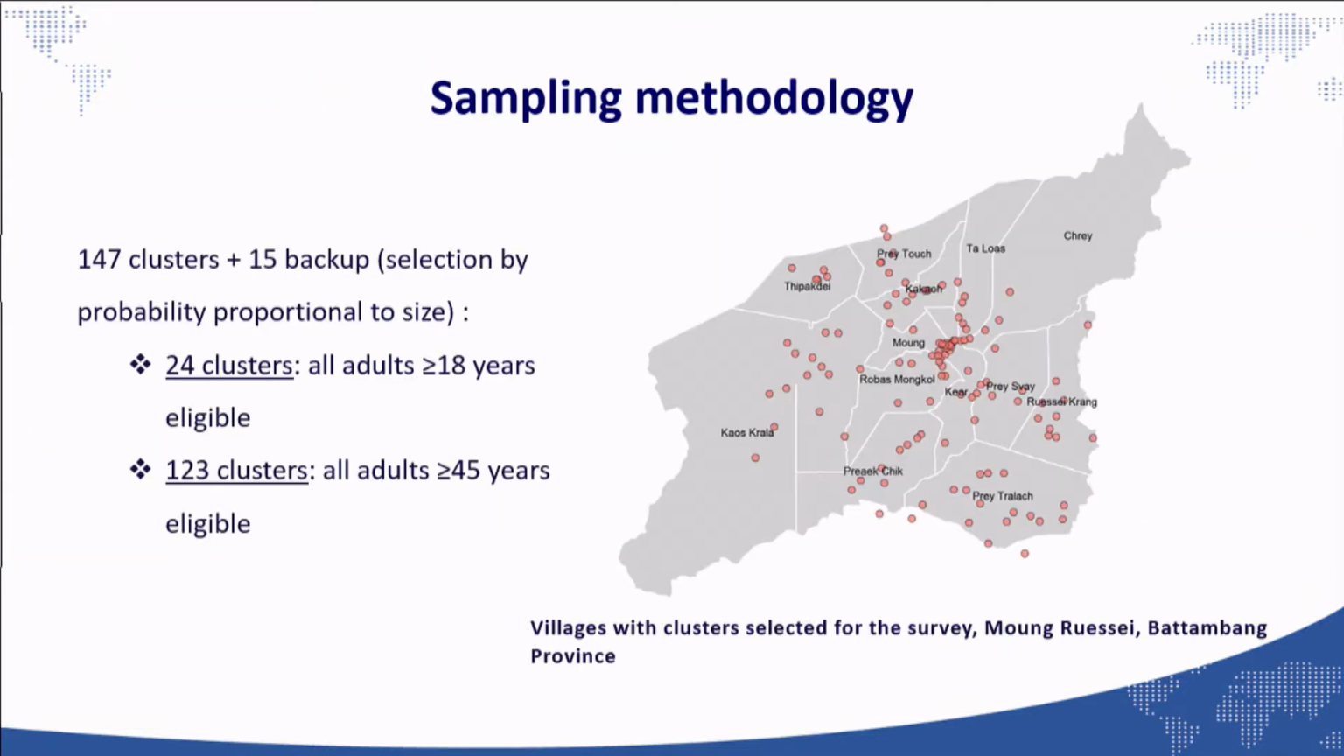So who is eligible for this study? Adults aged 18 years and older are eligible. In this study, we have 147 clusters: 24 clusters for adults 18 years and older, and 123 clusters for those 45 years and older. In the map here, you can see the distribution of the 147 clusters selected in the Moriseay operational district, Battambang province.